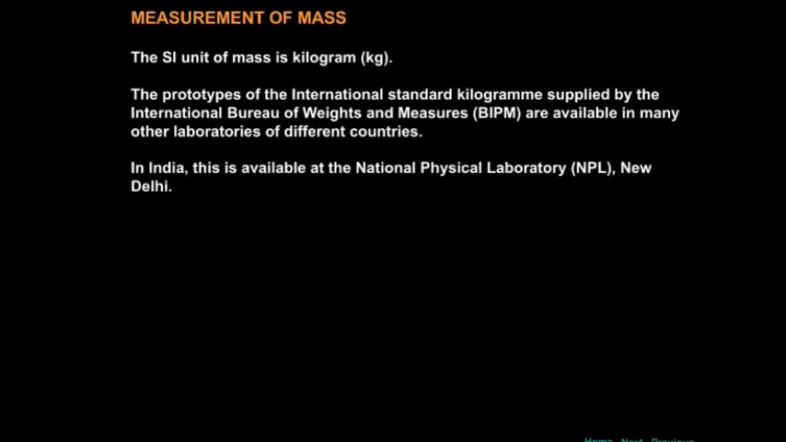In India, this is available at the National Physical Laboratory, called NPL, located in New Delhi. This refers to the 1 kilogram. It will be equal to the international 1 kilogram standard of mass. It is made of platinum iridium, which is an alloy. The ratio of this alloy is 9:1. See your textbook at page number 16, and see the diagram of this prototype material.